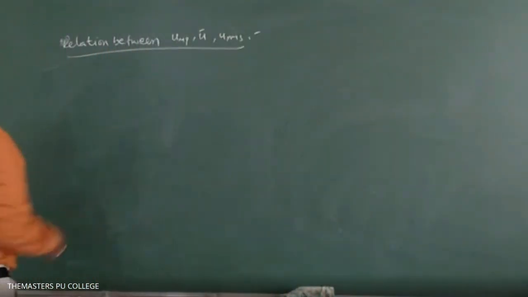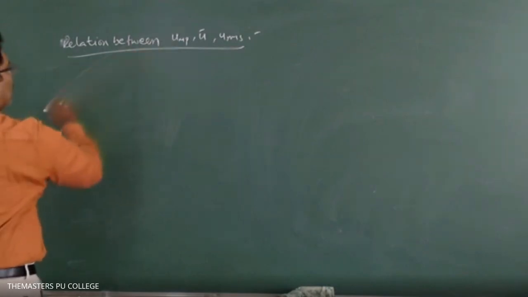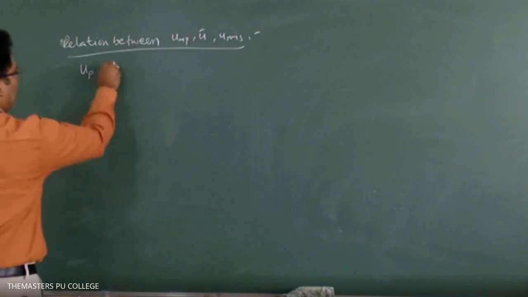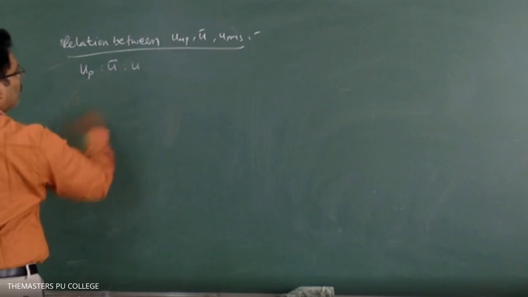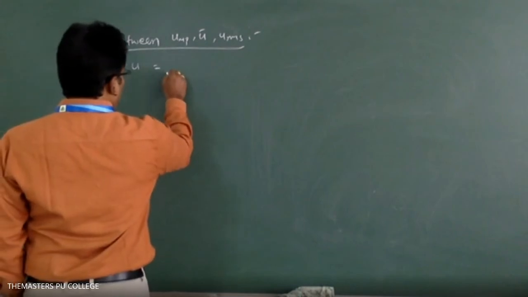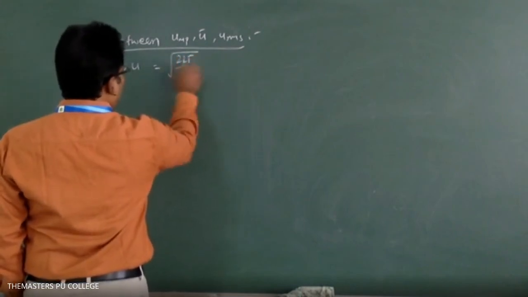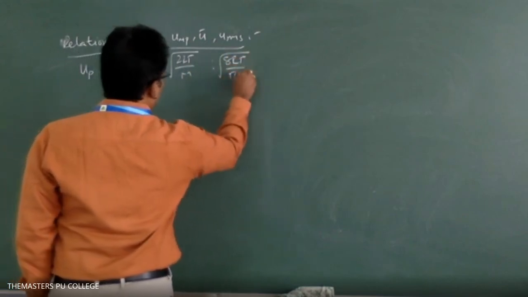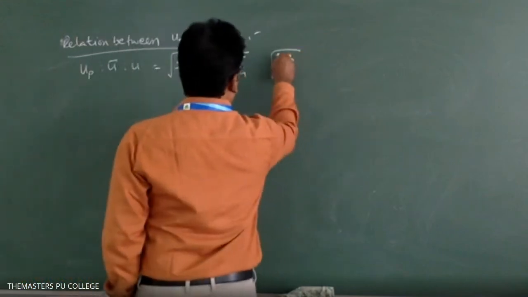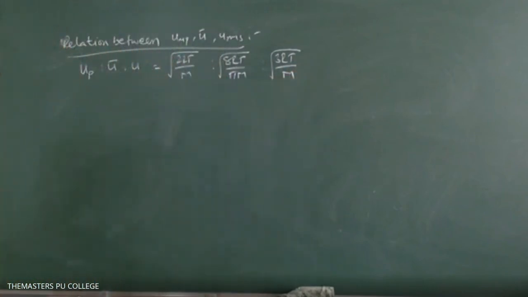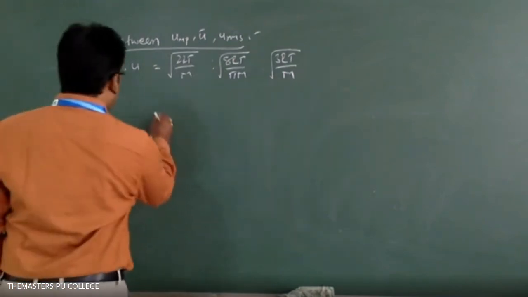So what is the relation between most probable velocity, average velocity and RMS velocity? Here UMP, I will write UP also. You can write UP, CP like that. UP : U bar : U equals root of 2RT by M, root of 8RT by πM, and root of 3RT by M. In all terms RT by M is common, so you divide with RT by M and it will be cancelled.